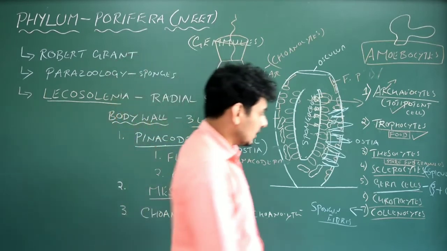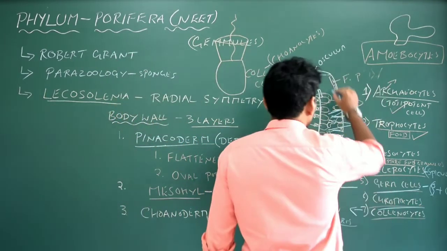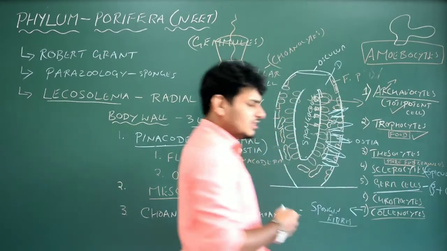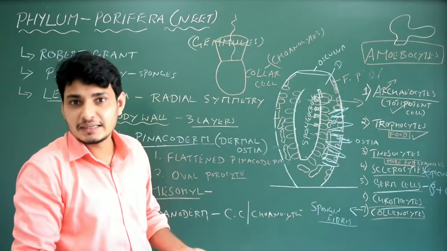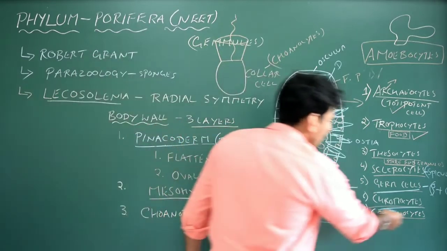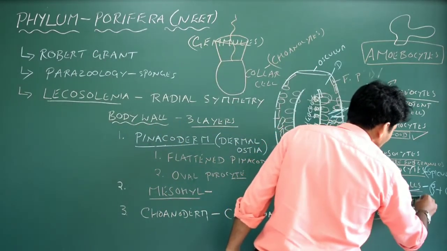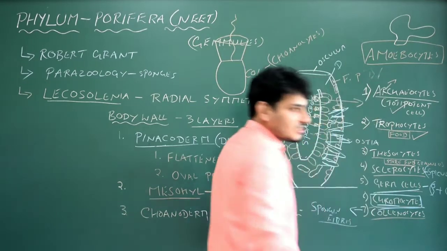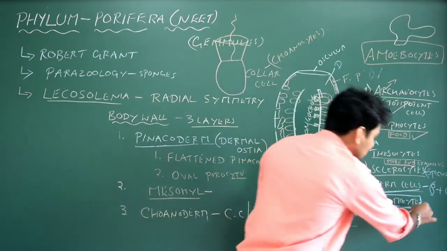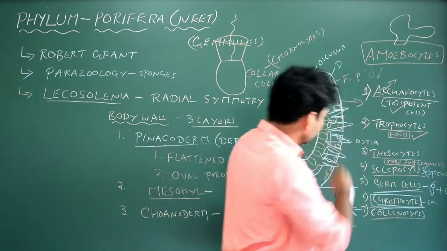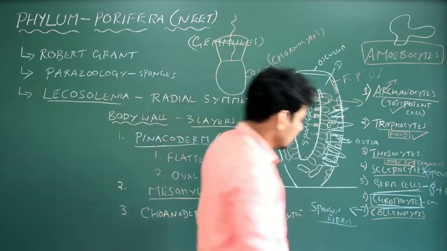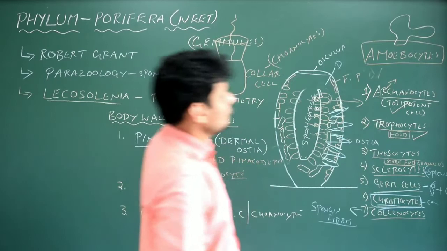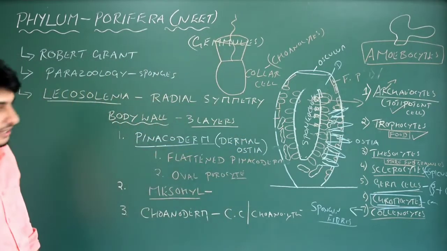That's it. Chromocytes: sponges have different colors. You see different types of sponges, right? Each has its unique color. The color is because they have specialized amoebocytes called chromocytes. Chromo means color, so they release color. Because of that, sponges normally look colorful. That's it. So that's all about the different types of amoebocytes. Note it, very important. Done.